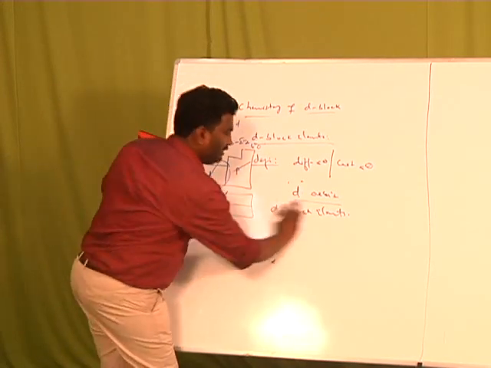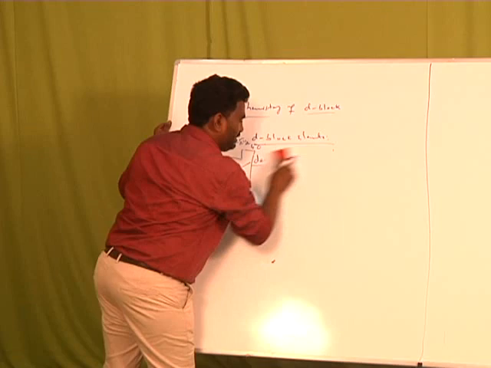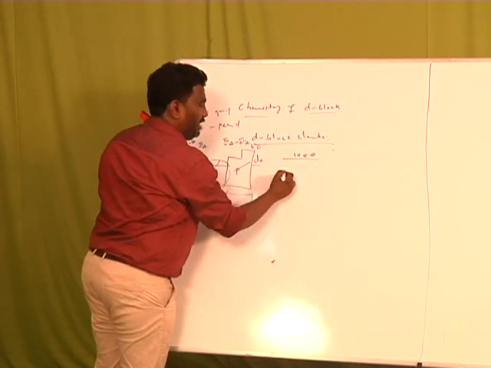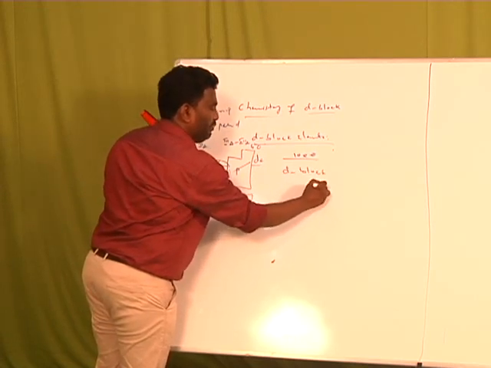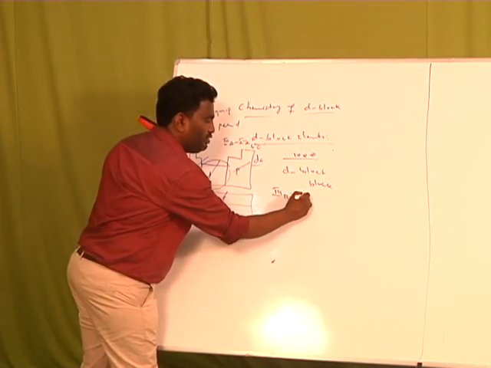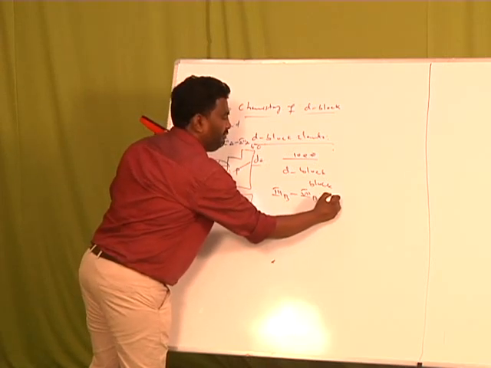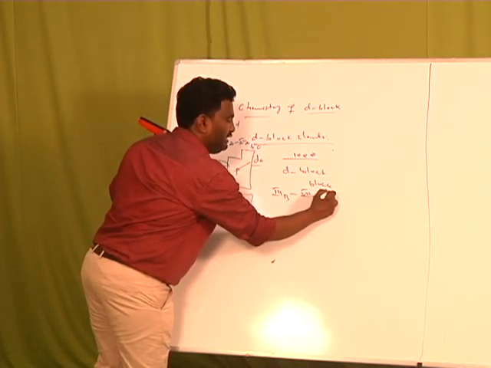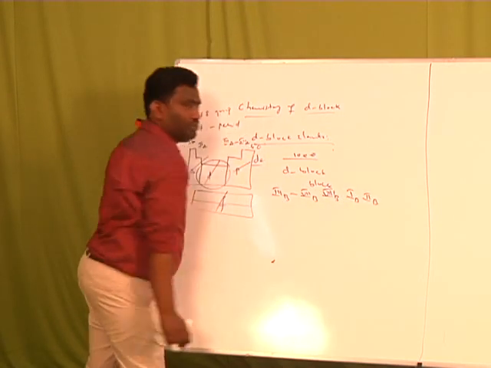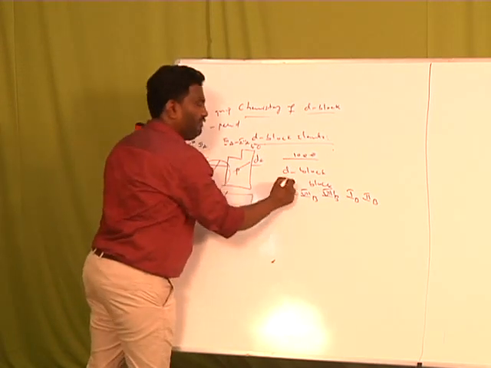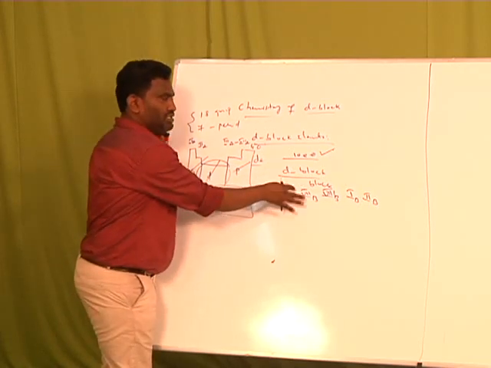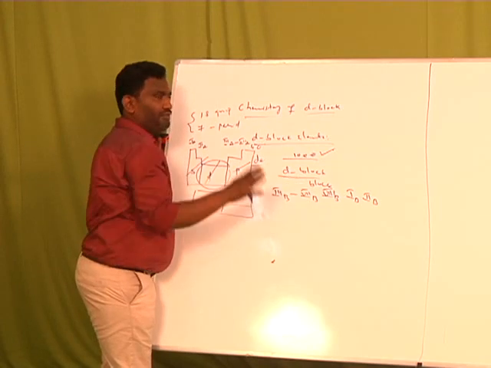In D orbital the maximum number of electrons occupied is 10 electrons. Therefore, under D block 10 groups are placed. They are 3B to 7B, and in 8B we have 3 subgroups, and 1B, then 2B. Total 10 groups are placed under D block. Why? Because D block mainly occupies 10 electrons. Therefore, D block consists of 10 groups.